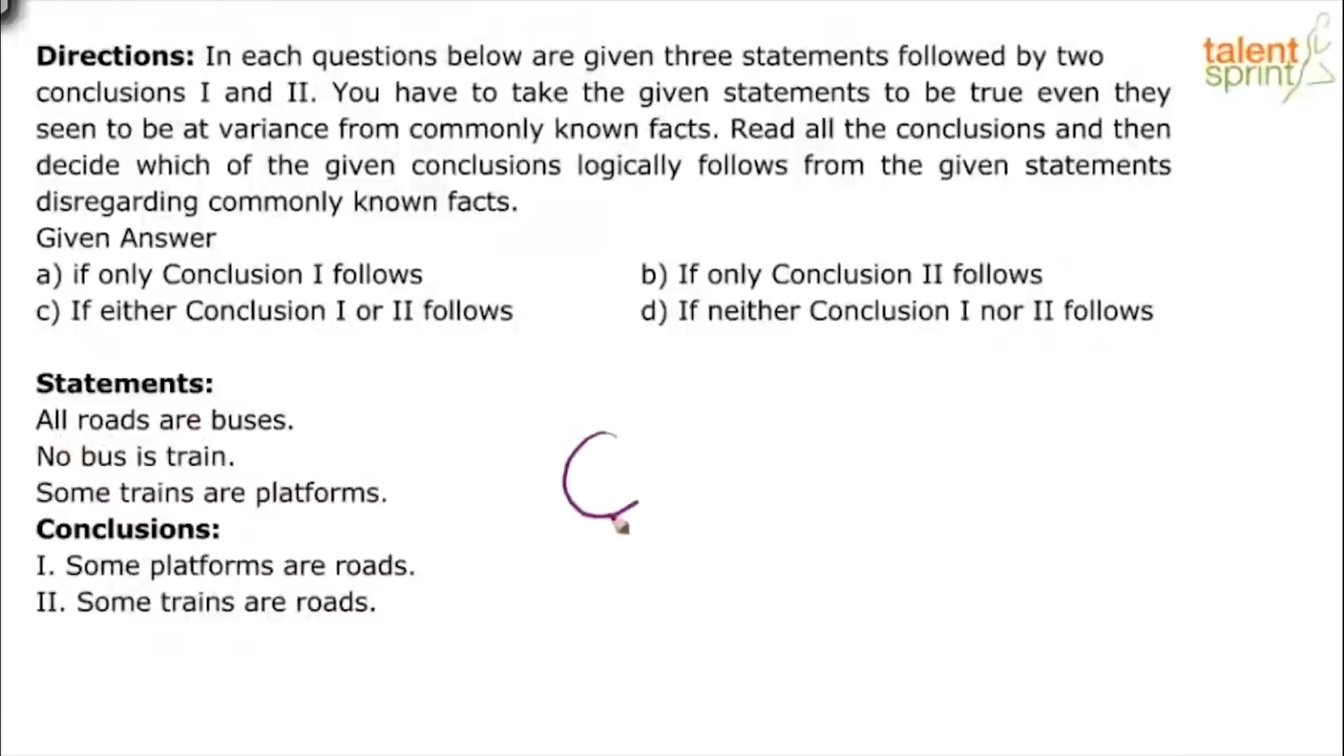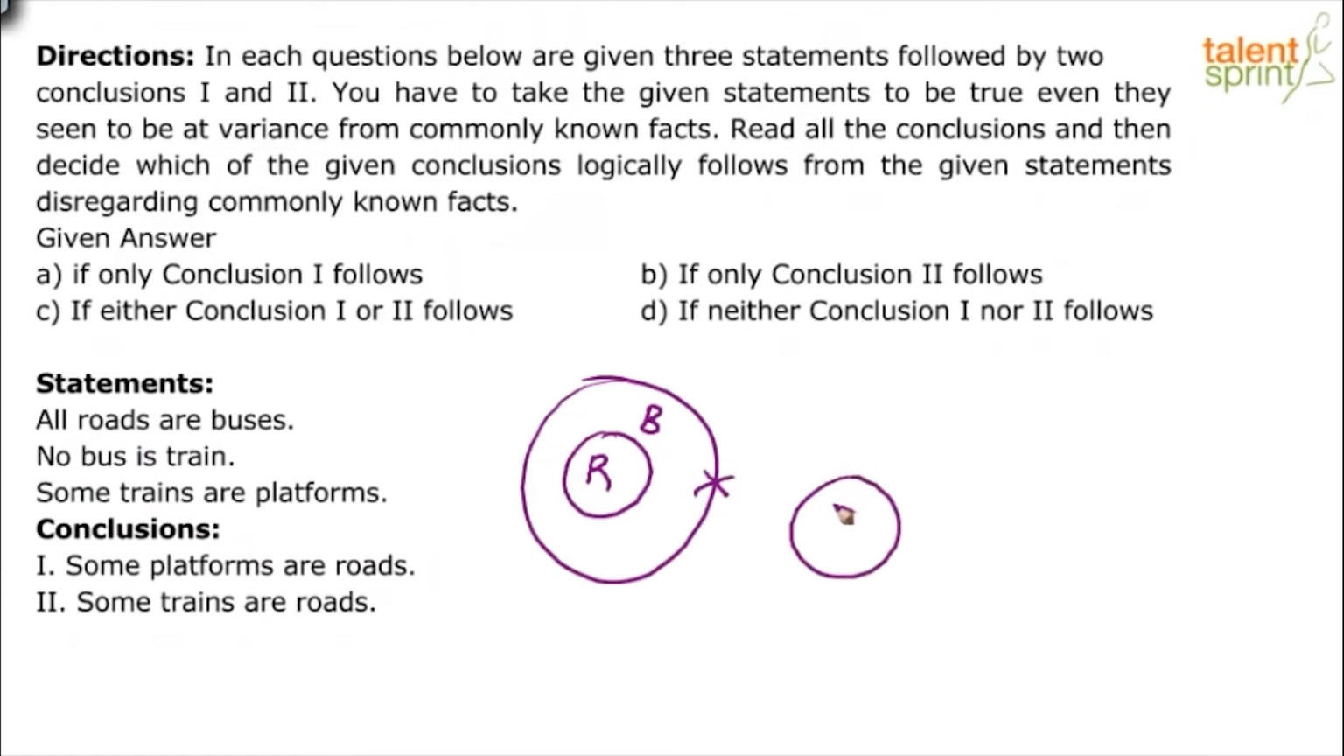All roads are buses. Draw the basic diagram. All roads are buses. No bus is a train. So bus and train would not overlap with each other. All the roads are buses and no bus is a train. Some trains are platforms. So there is some overlapping between trains and platforms. This is the basic diagram. And what is meant by the basic diagram? Minimum overlapping or minimum encroachment between different sets.